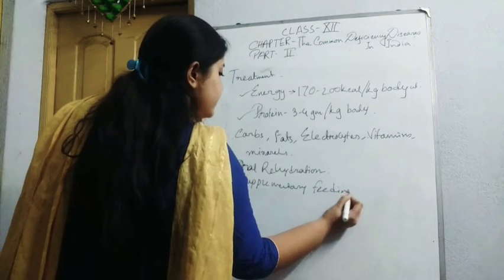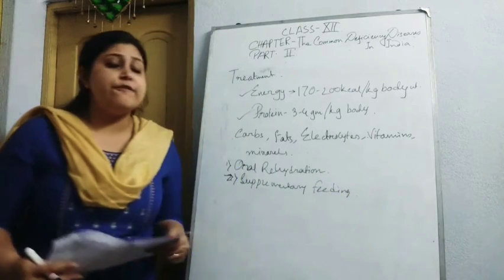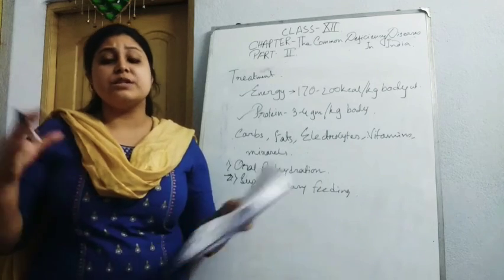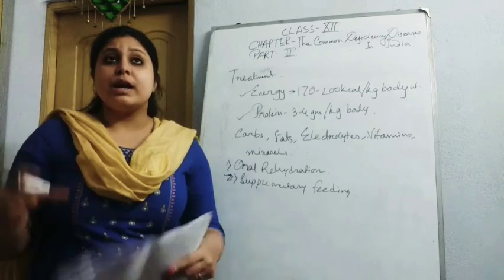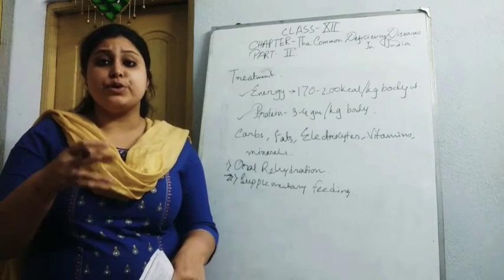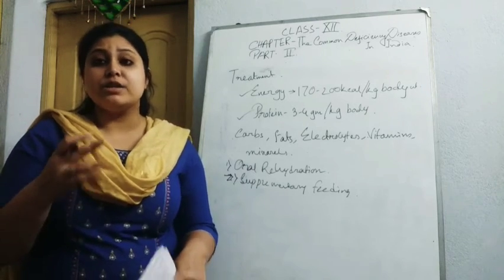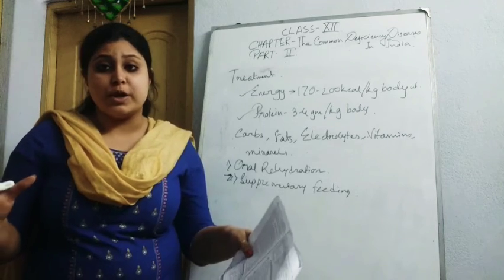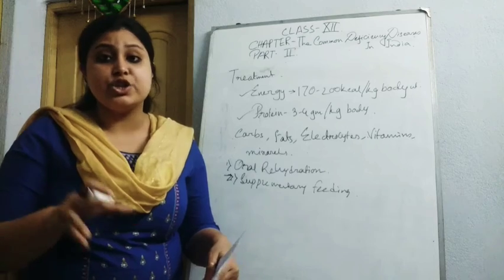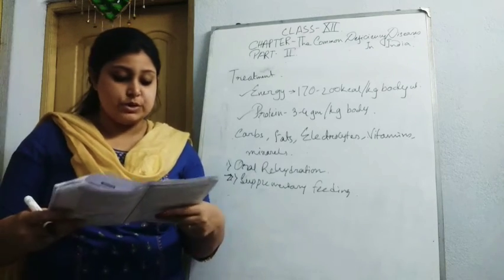What is supplementary feeding? If the child cannot consume that much food, some food should be given which is rich in carbohydrate, protein, fat and calories, but not in too large an amount. Okay, in a small amount but calorie rich and nutrient rich food.